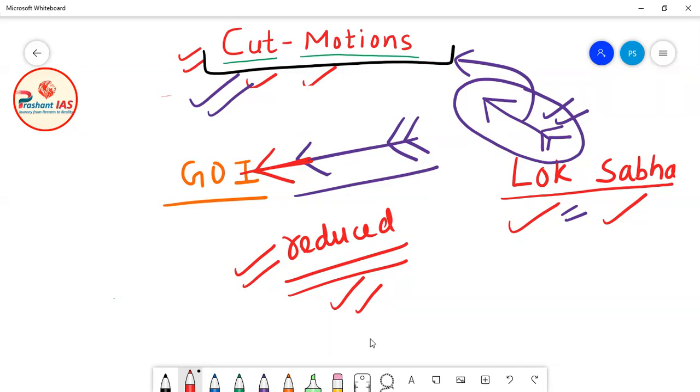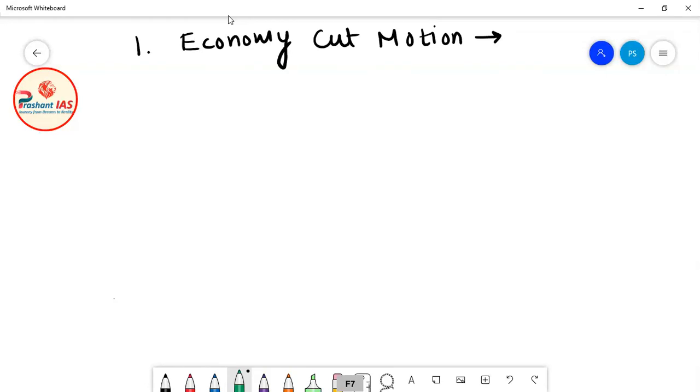Okay, now friends, we will discuss all the cut motions one by one in detail. So now let's begin. Now friends, let's first of all discuss economy cut motion. So what is economy cut motion?